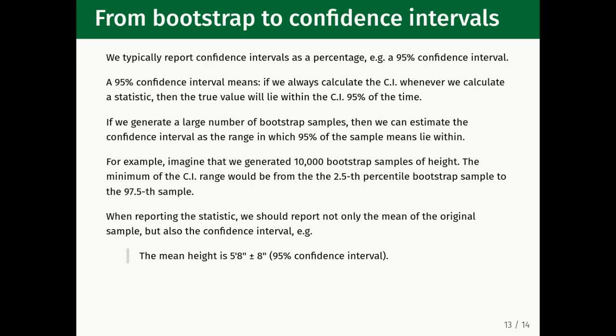As with many statistical concepts such as p-values, it's important to be clear on what the confidence interval means. A confidence interval does not mean that the population value has a 95% chance of being within the confidence interval. It's actually kind of the opposite, a subtle but important distinction. A 95% confidence interval means that 95% of confidence intervals will contain the true population mean. In other words, if we go and gather data in many different experiments and calculate the confidence interval in each one of those experiments, then 95% of the confidence intervals will contain the true population mean. As I said, it's a subtle distinction, but an important one.